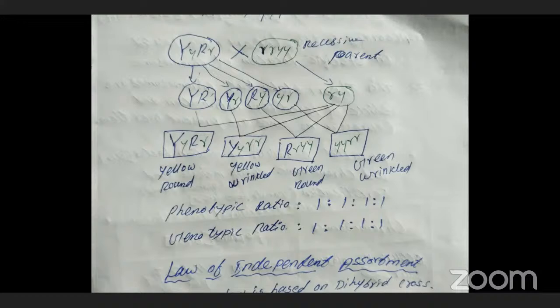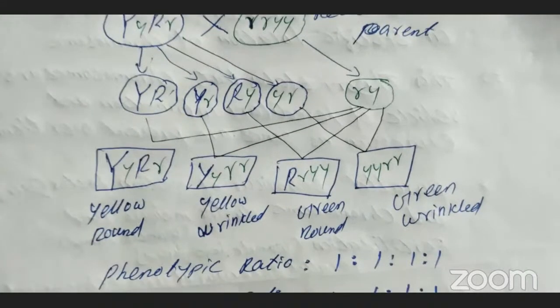Gametes will be segregated: capital Y capital R, capital Y small r, capital R small y, small r. And the last, the recessive characters, similarly capital R, small r and small y. Recessive characters I wrote in green color. Clear? So small r and small y, that gamete is segregated from the recessive parent.